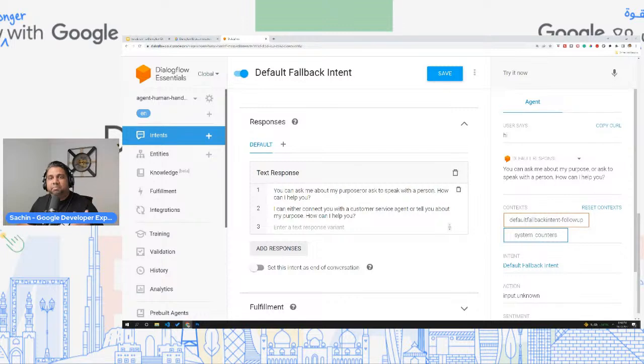Typically when you create a Dialogflow agent, the welcome intent will have greetings like hi, hello, and so on as training phrases. In this case, we've intentionally removed them from the welcome intent. The reason is this agent is supposed to demonstrate how you can switch from a chatbot to a human operator, and when to switch based on sentiment analysis and a lot of other things.